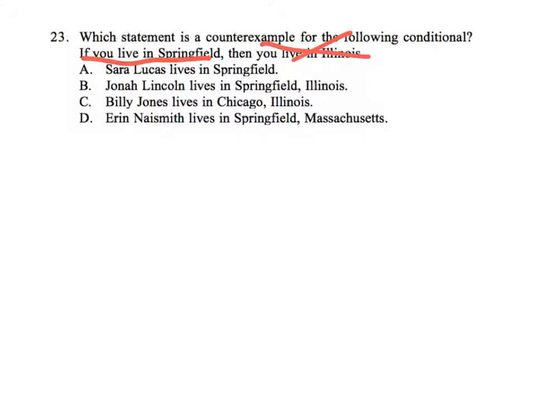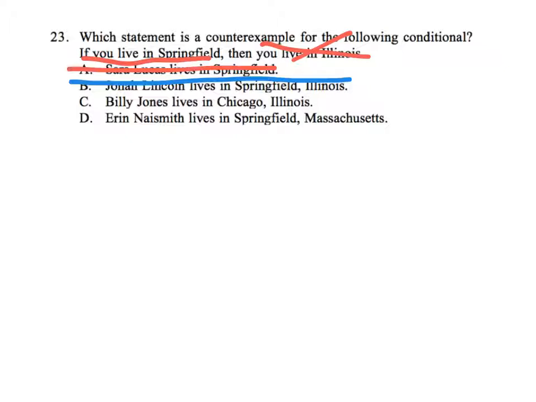So the first one is Sarah Lucas lives in Springfield. That one's off the table because we don't know where she lives. Besides that, it could be in Illinois, it could be somewhere else, I don't know. Next one, Jonah Lincoln lives in Springfield, Illinois. This one is an example. It matches because he lives in Springfield and Illinois.